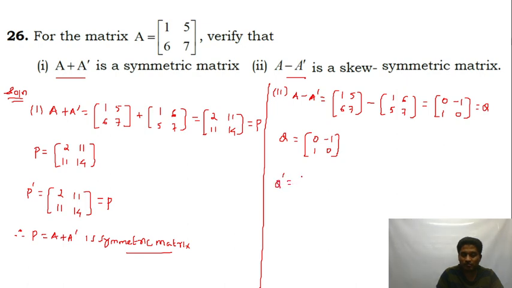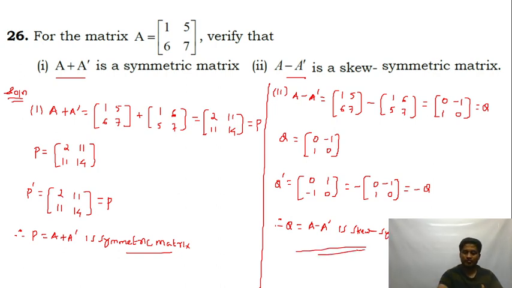Q transpose will be equal to, first row becomes first column, second row becomes second column. Now this is equal to, I multiply minus here, so this will be equal to 0, minus 1, 1 and 0. You understand? I just write minus of minus or change the sign. Take the minus sign outside, the sign will change. So this will be equal to minus Q. So Q dash is equal to minus Q. Therefore A minus A dash is skew symmetric.